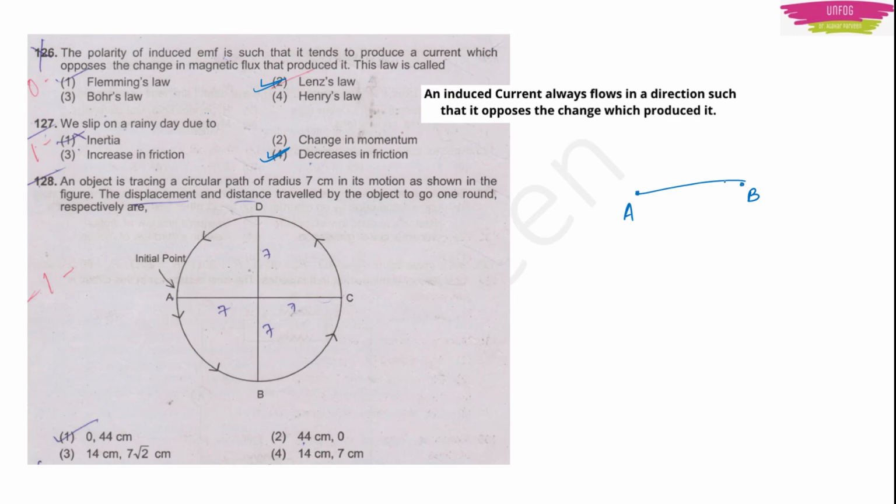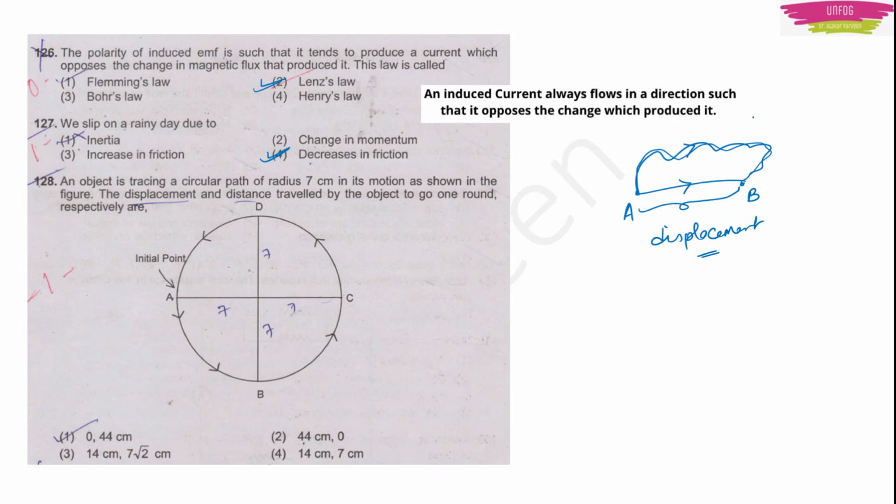One is this way, A to B. The other one is this way. So the shortest distance is the displacement, from your initial position to final position.